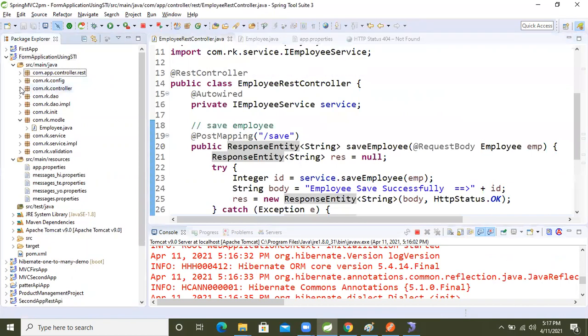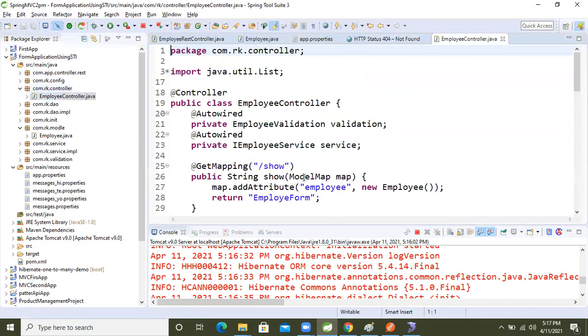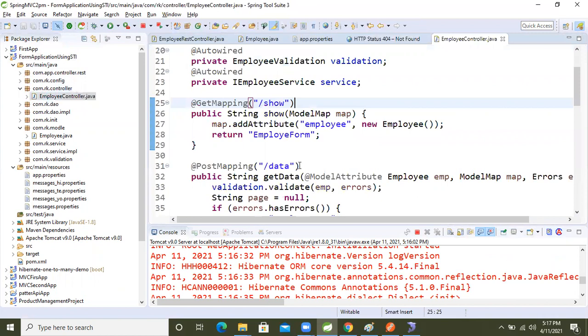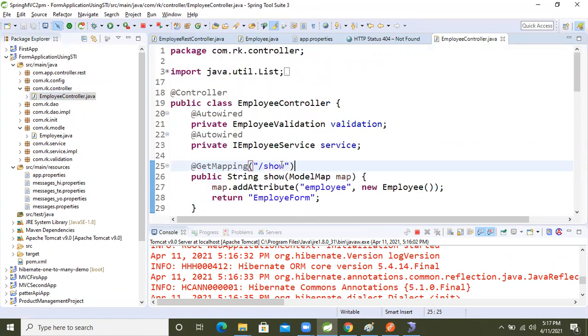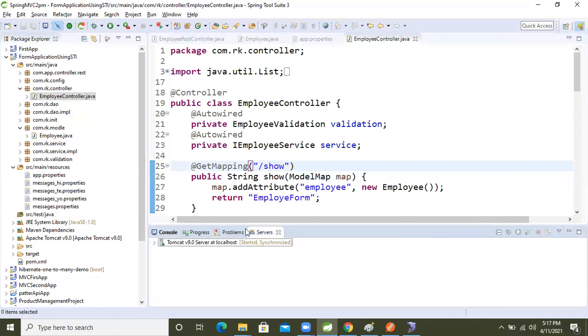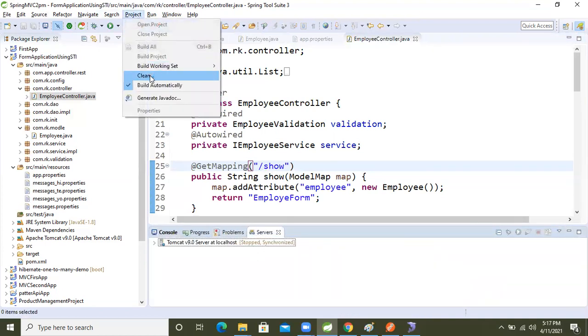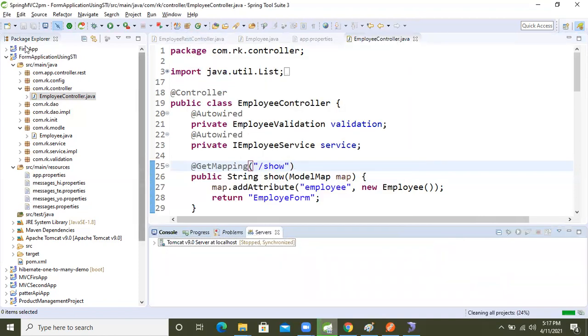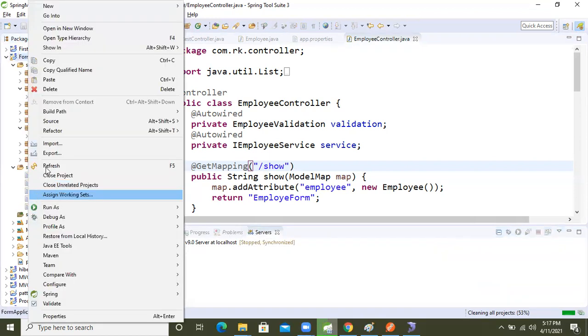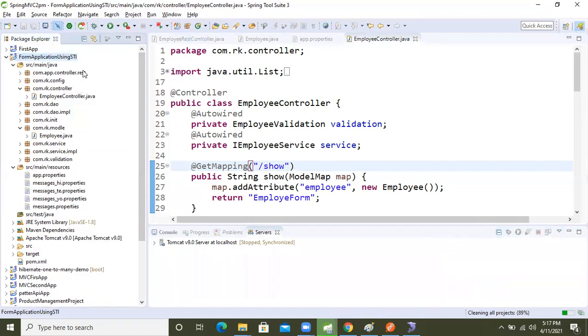One minute, guys, something went wrong. Actually, this is the last application, and some project clearance is needed. Our project is not running properly, guys. Refresh it. Clean the project.